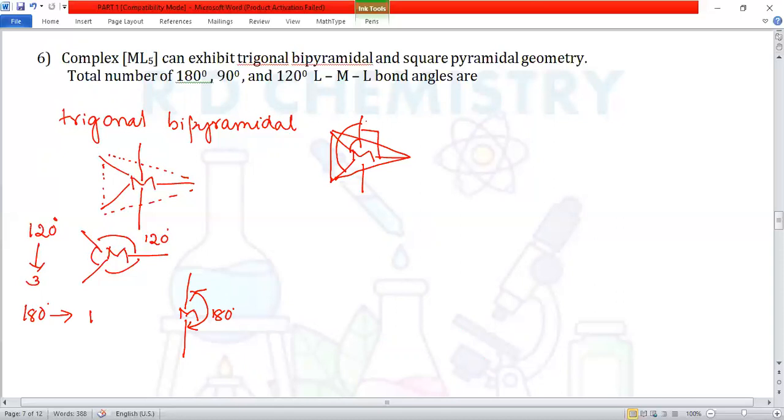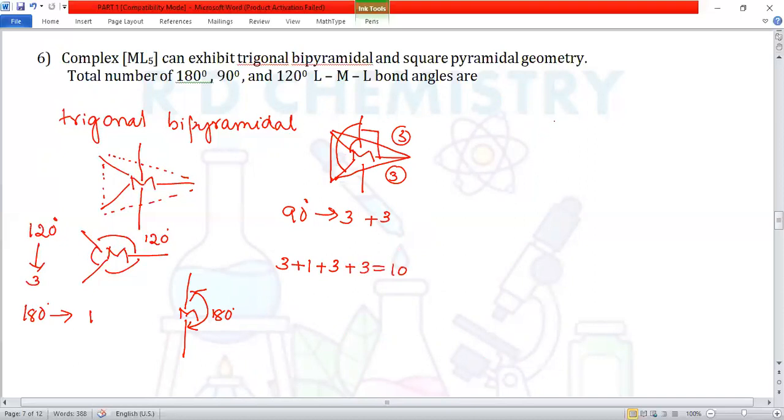Above the plane 3 are there, below the plane 3 are there. Therefore 90 degree altogether is 3 plus 3, so 6. So 3 plus 1 plus 6, altogether 10 are there here.